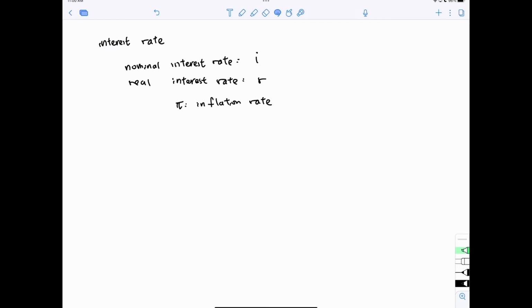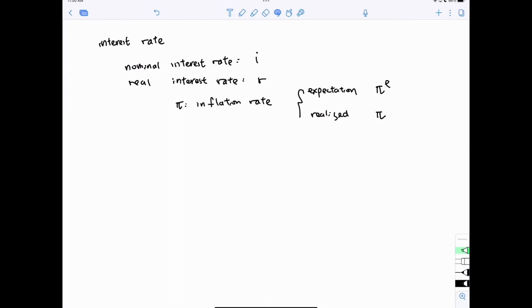When we are computing the real interest rate, we need to take into account the inflation rate, as I mentioned earlier. But there can be two inflation rates. One is before it is realized, and the other is after it is realized. Therefore, we have the expected inflation rate and the realized inflation rate.